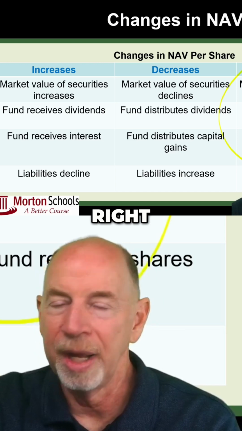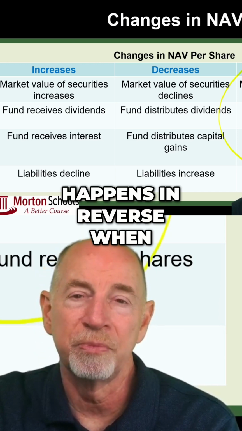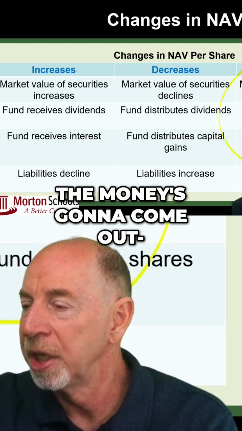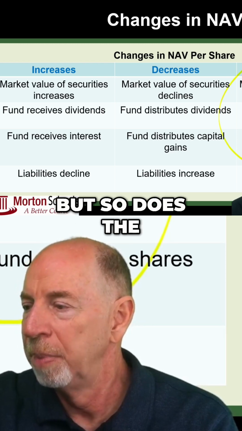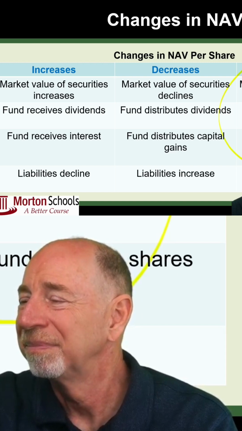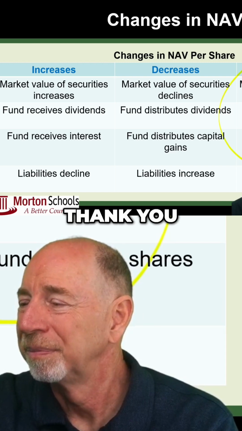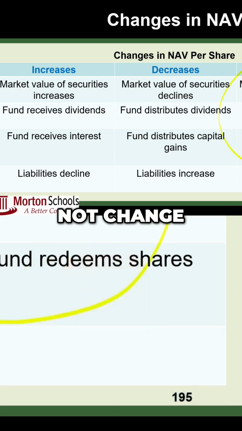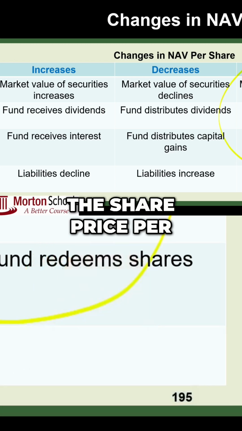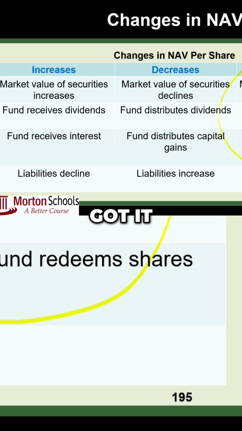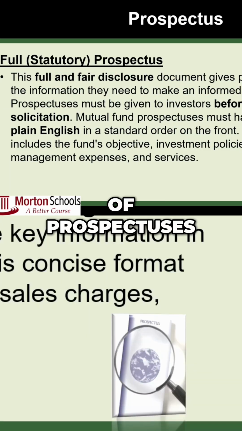Right. And the same thing happens in reverse when money is redeemed. The money's going to come out, but so does the number of shares go down. So those are the three things that do not change the price per share. Got it? Okay.